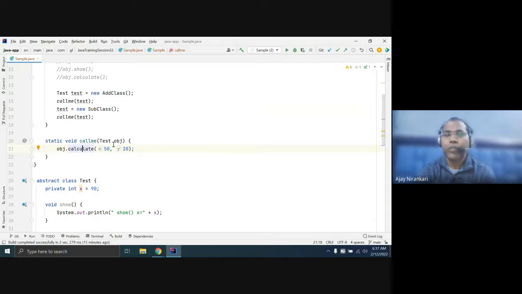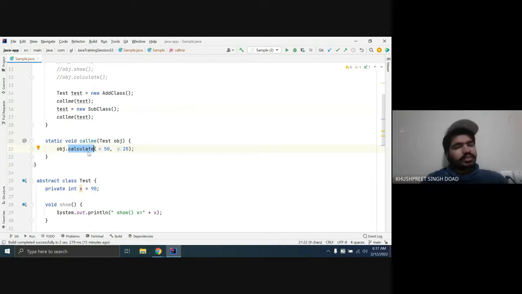When your program runs and someone passes an object, sometimes an Add object, it behaves as addition. Sometimes you pass a subtraction subclass object, it behaves as subtraction. Sometimes you pass a multiplication object, it behaves as multiplication.